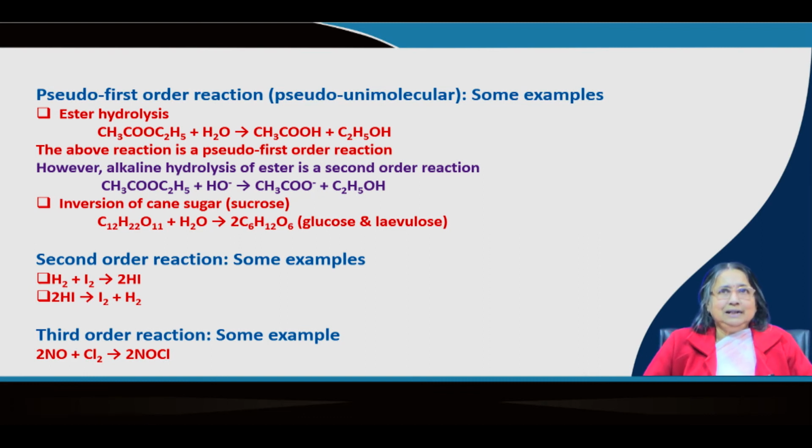But the same reaction can be a second order reaction if some alkali is present. Here there is no alkali, but it can be made alkaline hydrolysis: the same material, an ester, but hydrolysis is done in the presence of alkali. In that case, alkali takes part. Water is in excess, but alkali is present in low concentration. This is some type of catalyst, alkaline hydrolysis. Then this reaction is no more pseudo first order; in this case it is a second order reaction.